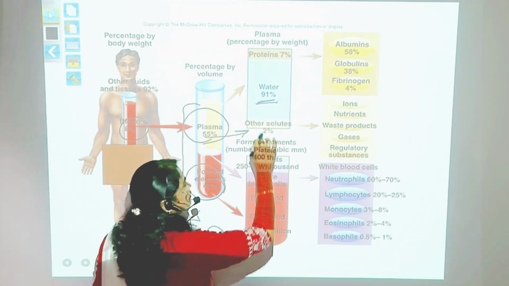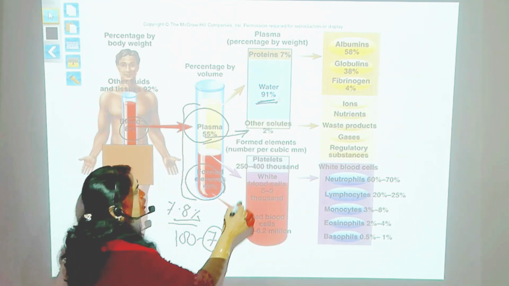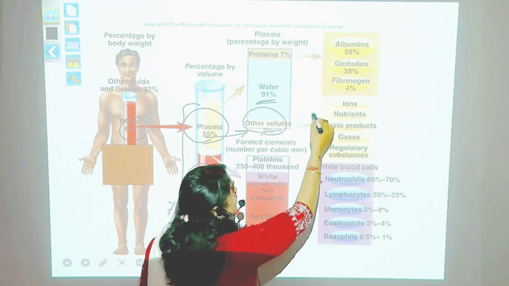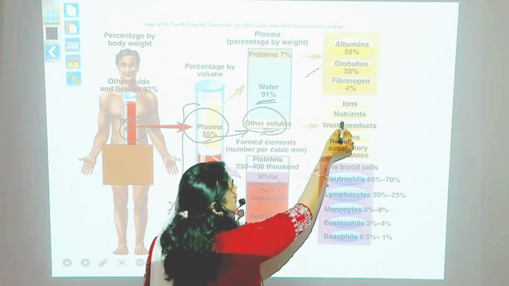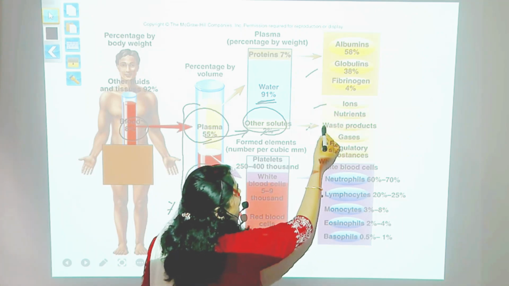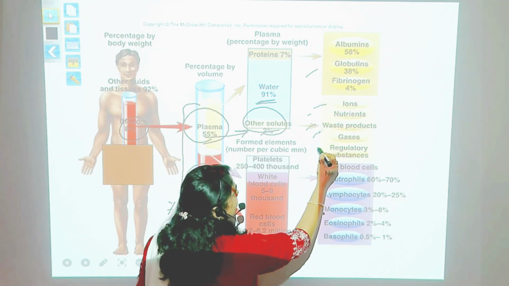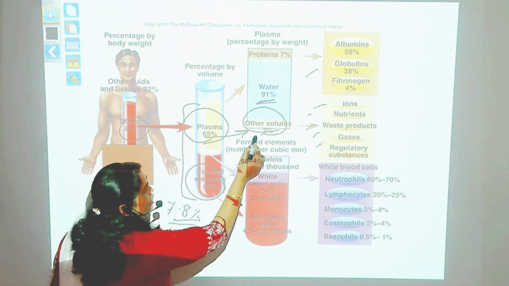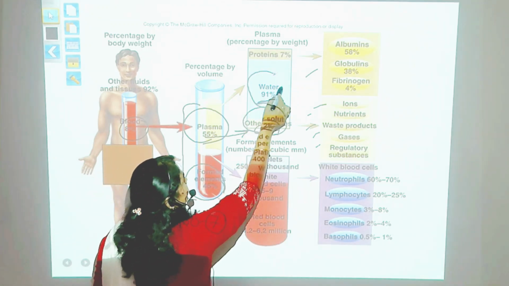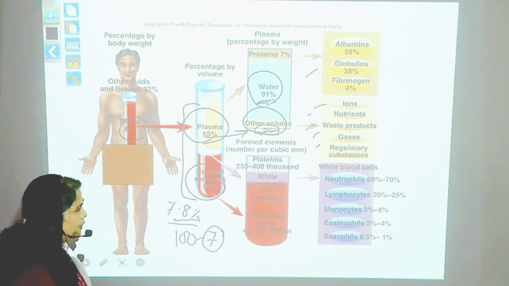In the 55% plasma, there is 91% of water and 2% of solutes, which will involve the proteins, very important proteins, then ions, waste products, nutrients, gases and all the other regulatory substances.